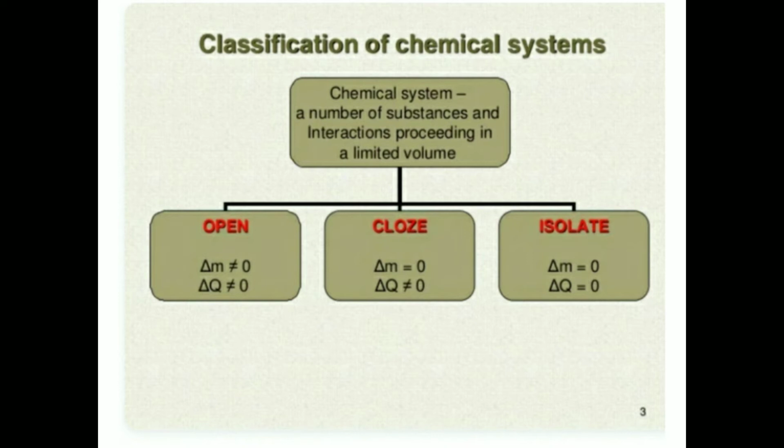classification of chemical systems, a number of substances and interactions proceeding in a limited volume. There are three types: open, closed, and isolated. First is open: delta M is not equal to 0 and delta Q is not equal to 0. In the second, closed system, delta M is equal to 0 and delta Q is not equal to 0. Then isolated: delta M is equal to 0 and delta Q is equal to 0.